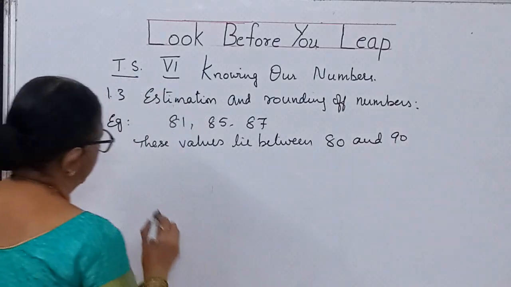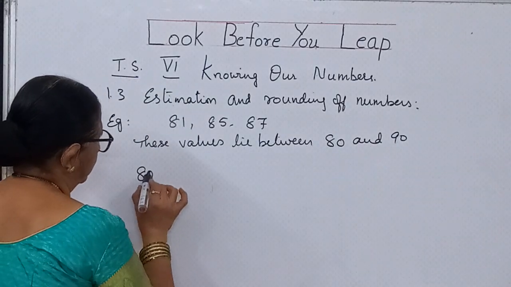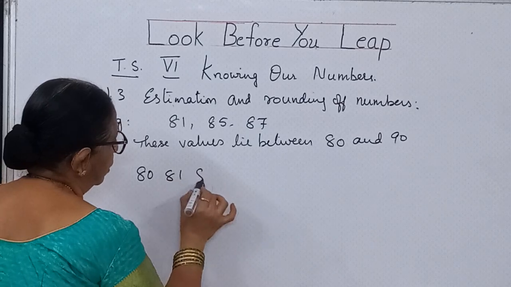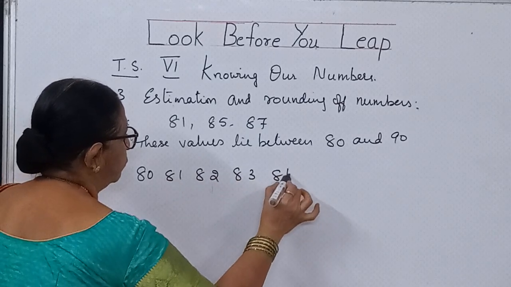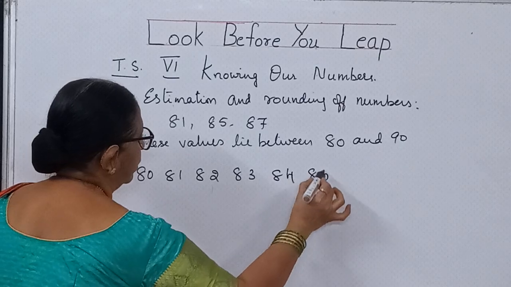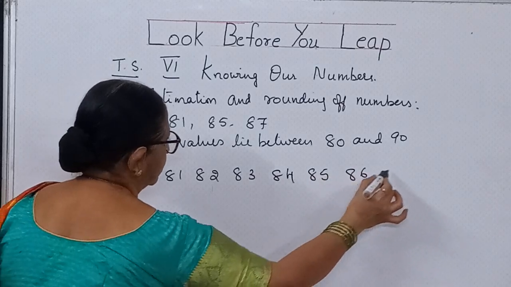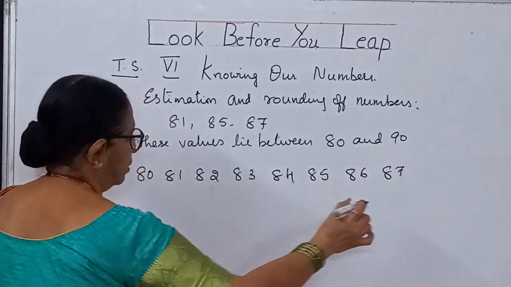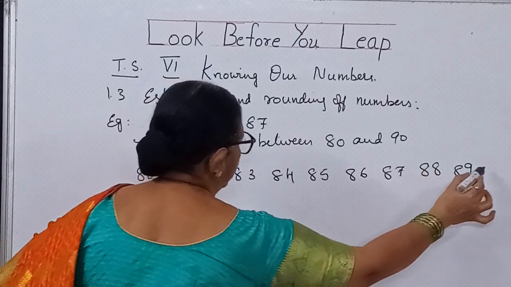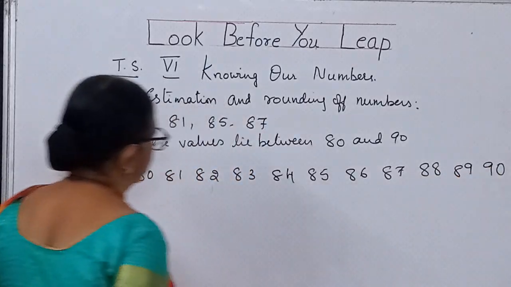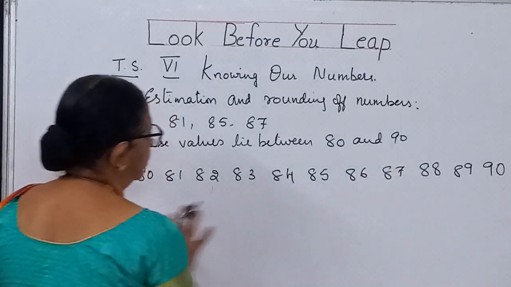So let us write those values. 80, 81, 82, 83, 84, 85, 86, 87, 88 and 89, 90. So between 80 to 90, these are the numbers.